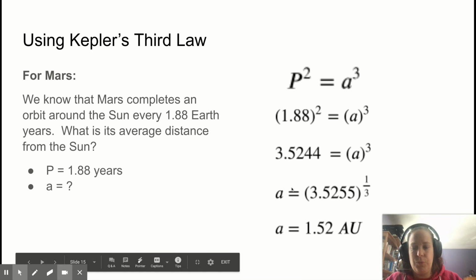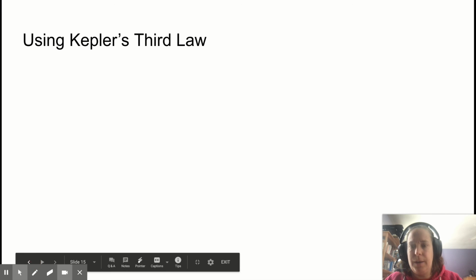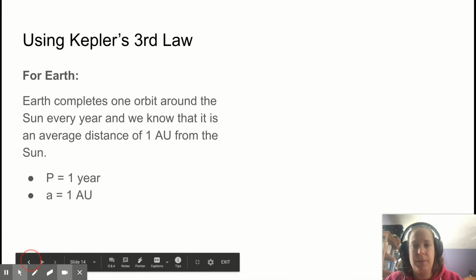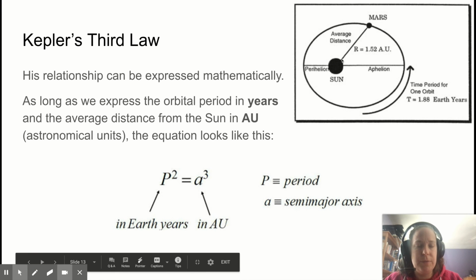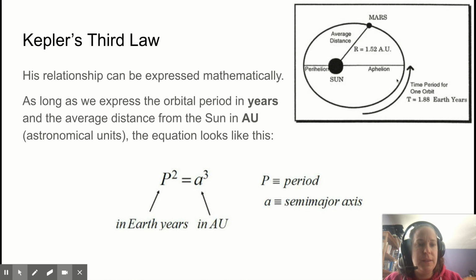And that is really close to what we saw a couple slides ago in the picture. Remember that one, 1.52 is the average distance, and 1.88 is the orbital period.